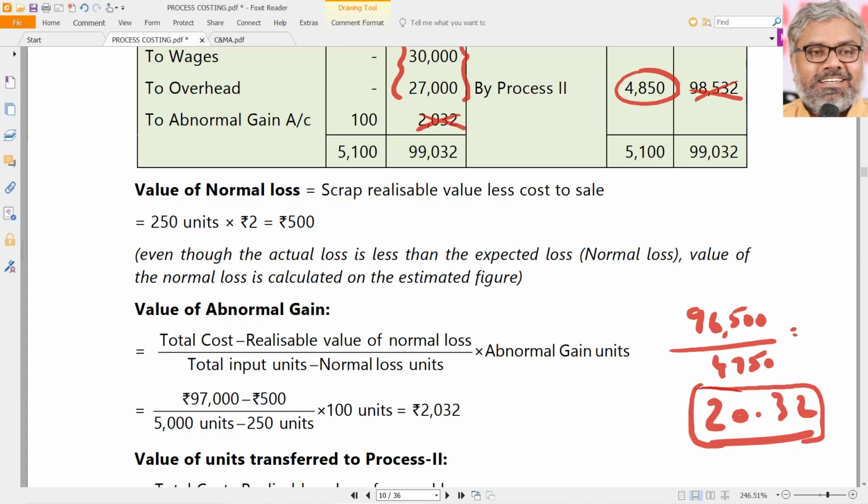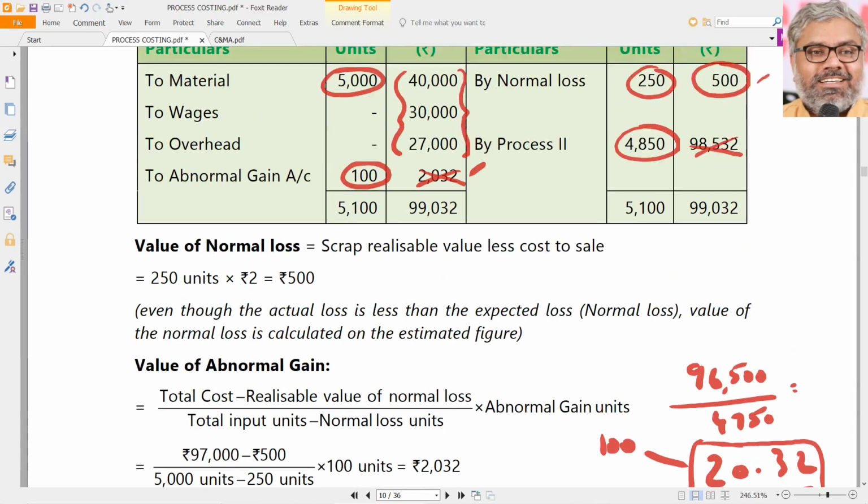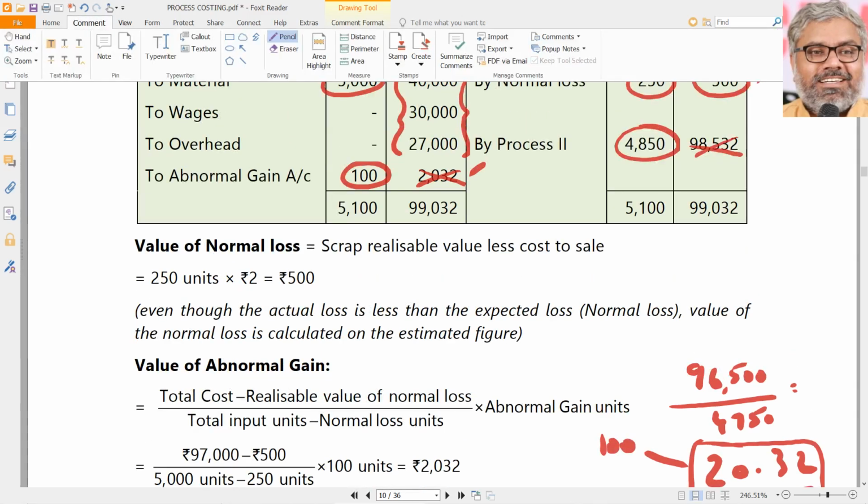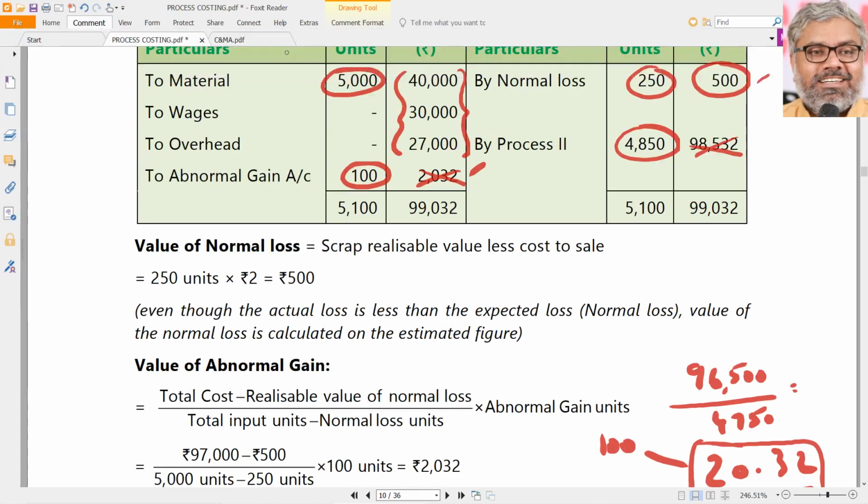This has to be used for two purposes. One, to find out abnormal gain, and also to find out the cost of goods to be transferred to the next process. Abnormal gain, how much? Multiply this with 100 units. You will get abnormal gain. That is what it is, 2032. So now we know this 2032. Earlier not known, but now known.